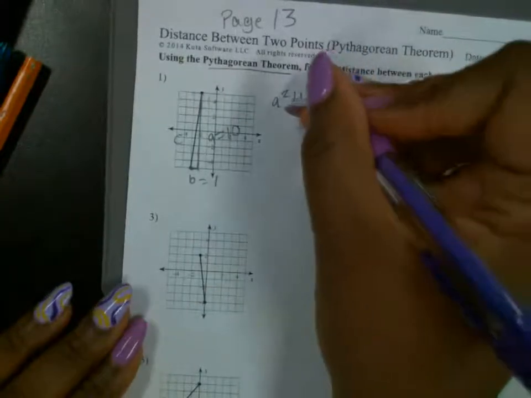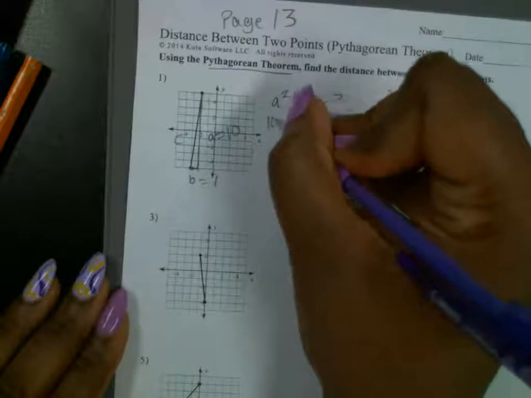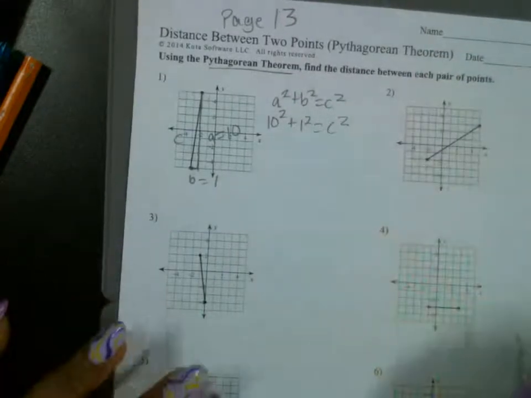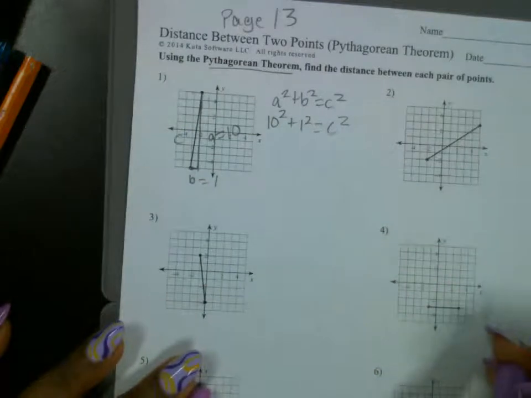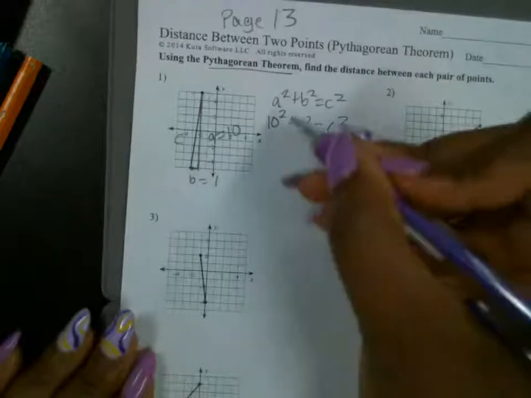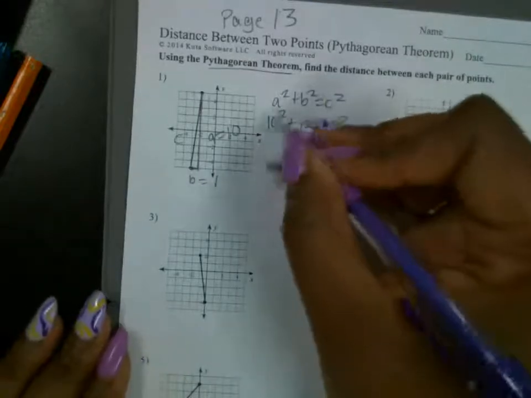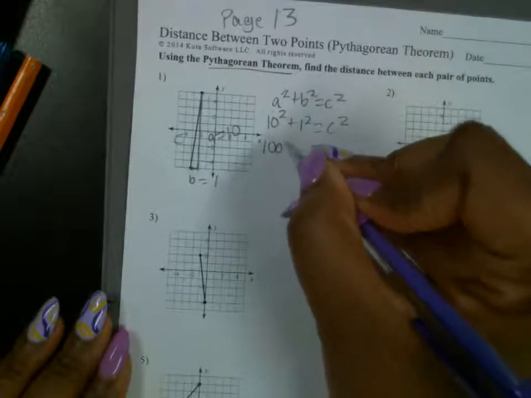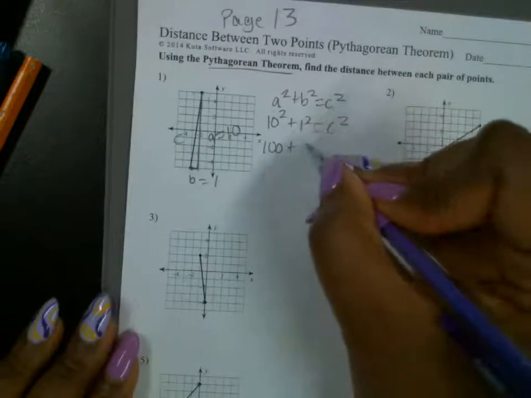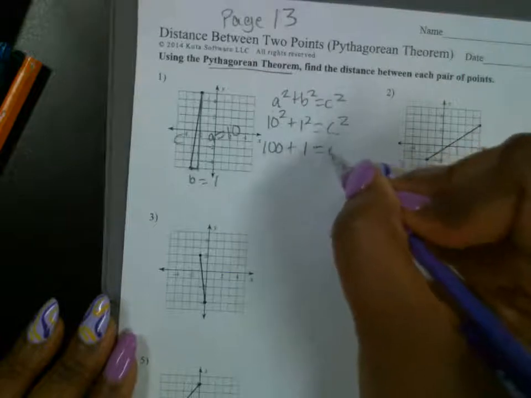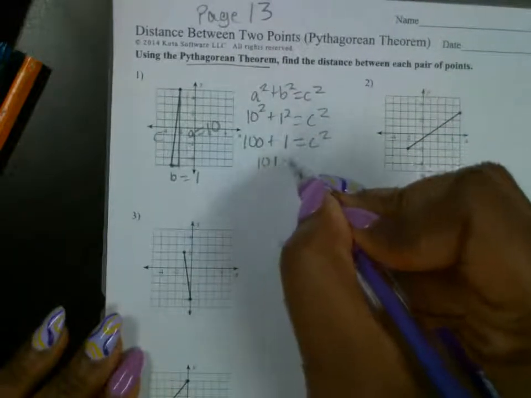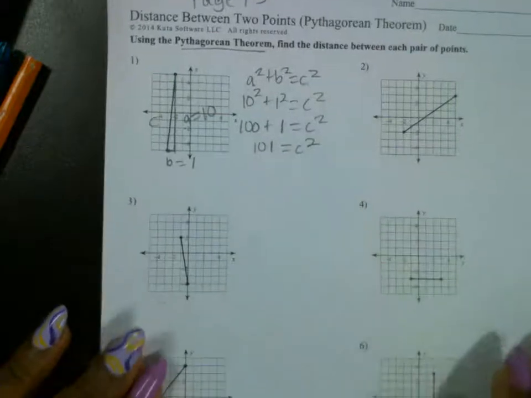So we have a is 10, b is 1, and c we don't know. Now we're going to simplify. What is 10 squared, or 10 times 10? 100, plus 1 squared, which is 1 times 1 is what? 1. So now when we add that together, that gives us 101 is equal to c squared.